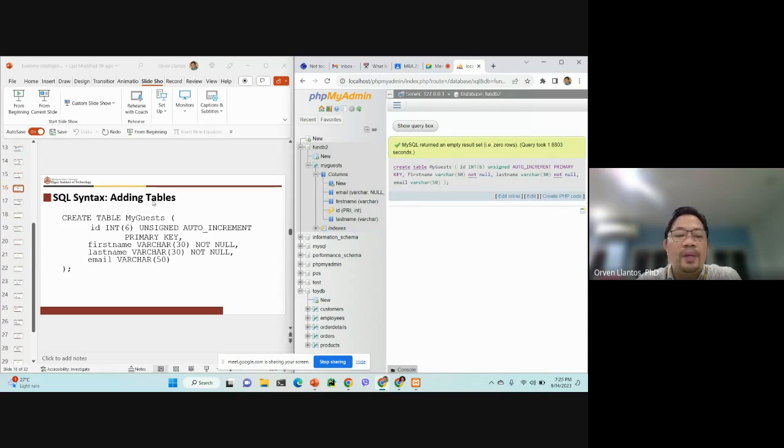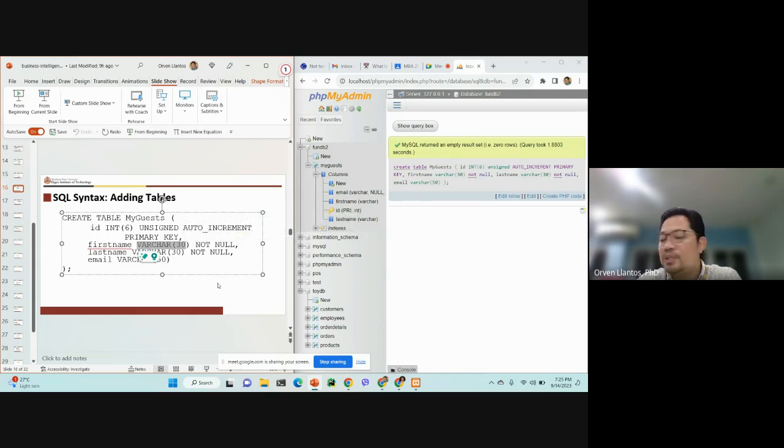Now, when you look at this syntax here, there is ID, the name of the column, and int6, varchar 30, and varchar 50, which is what we call data types. Data types determine the kind of values that you can store into that column. For example, since this is an integer, if you insert a value like 1.5, the database will not accept it because 1.5 is a decimal number, and we specified that we can only accept a whole number for this column ID.